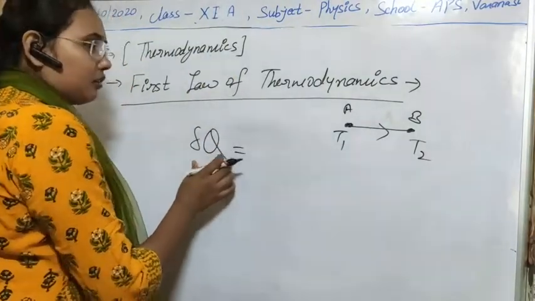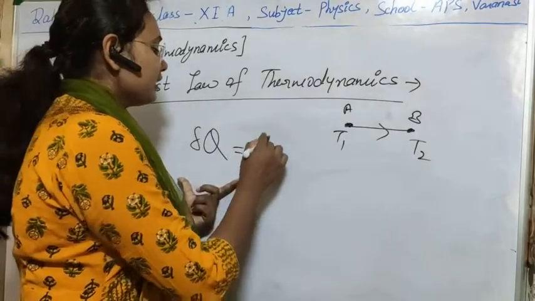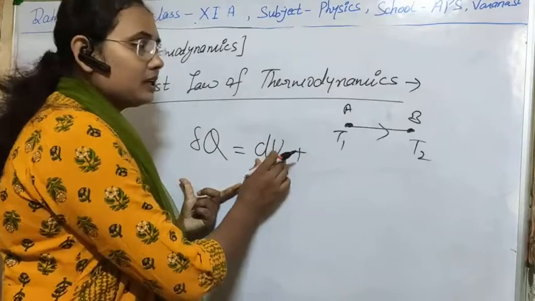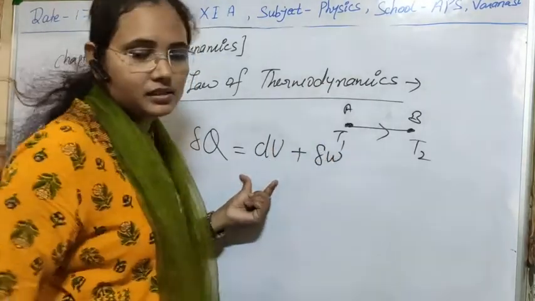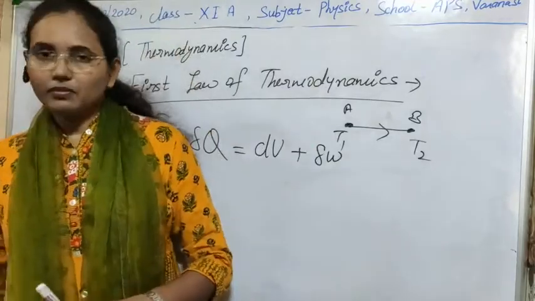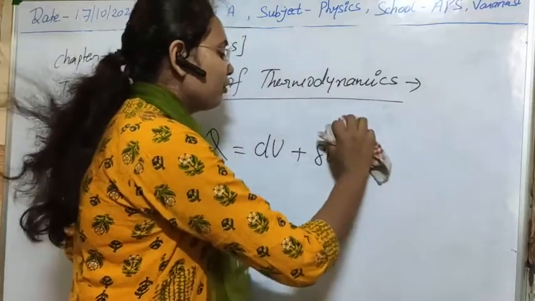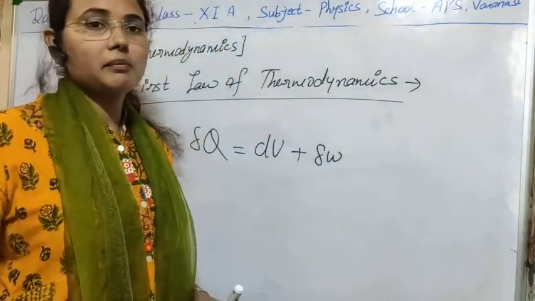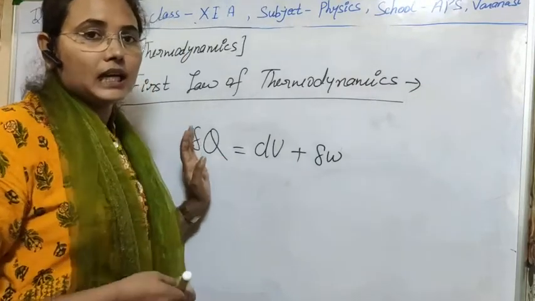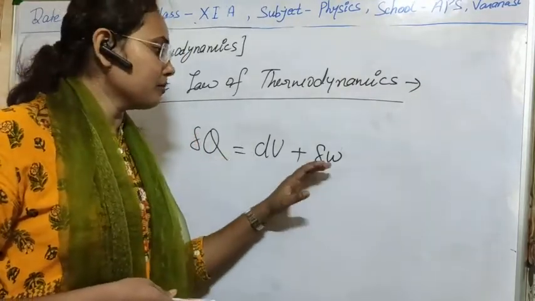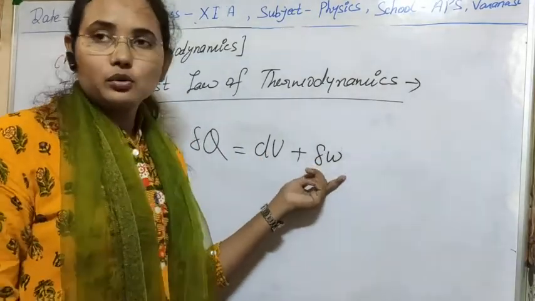Suppose a small amount of heat energy is supplied to the system. Then this heat energy will be used to increase its internal energy and to do some work on the system. Clear? So this formula is known as the formula of the first law of thermodynamics. This is the mathematical form of the first law of thermodynamics, which tells us that heat energy is used in two forms: first, to increase its internal energy, and second, to do some work on the system.